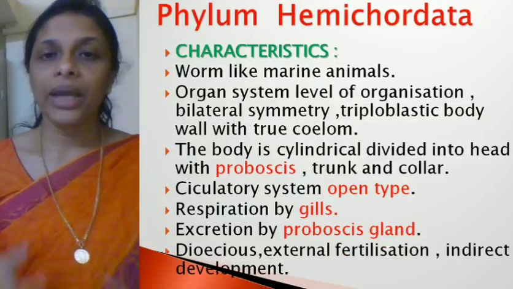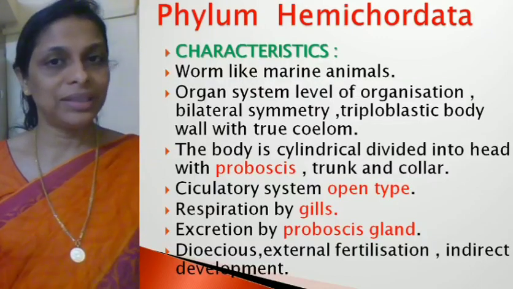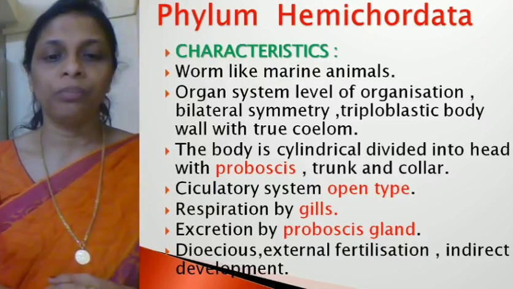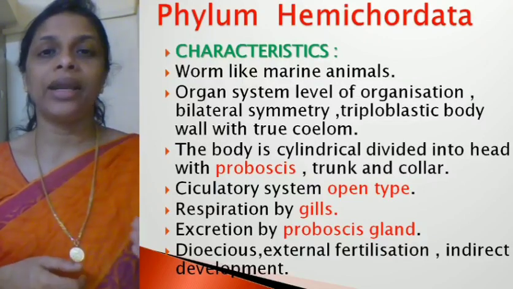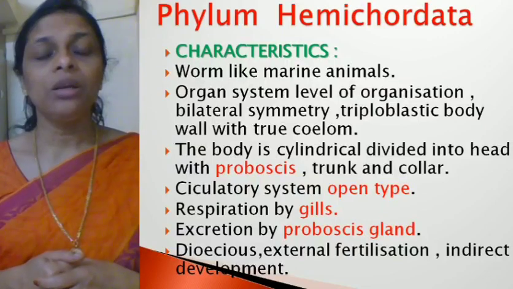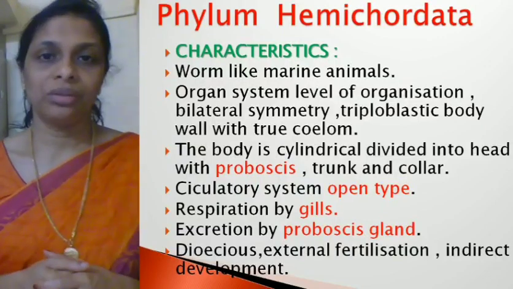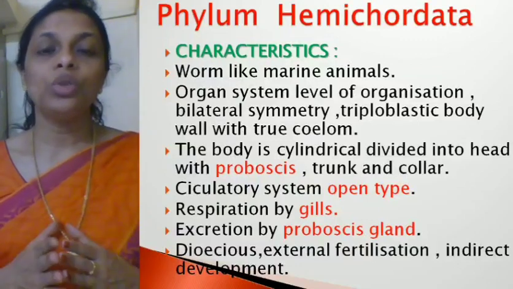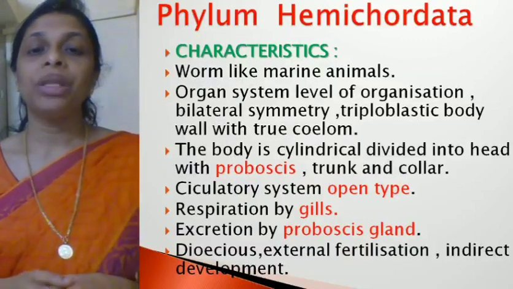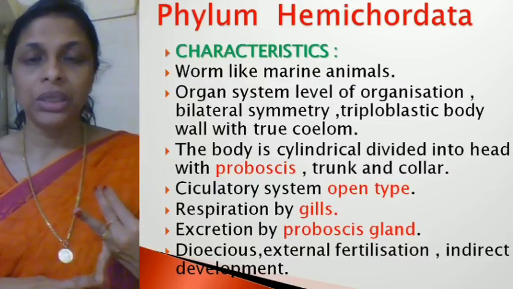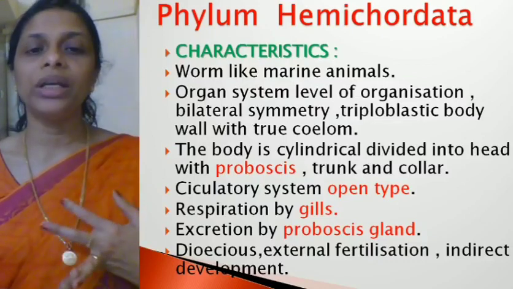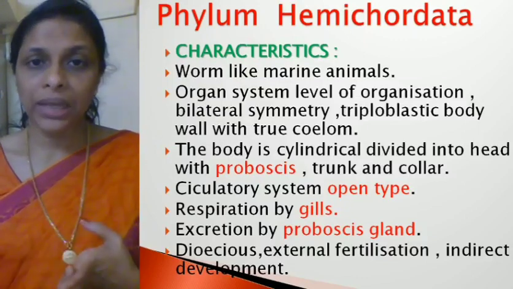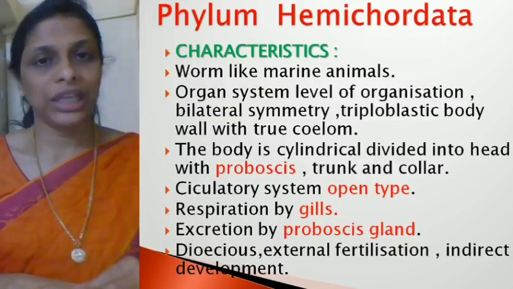Then they are dioecious, means males and females are separate. External fertilization. Fertilization takes place within the water, and they exhibit indirect development. Hope it's clear? Means larval stages are found. Hope it's clear. So that is all about phylum Hemichordata. So what are the characteristics? They are worm-like marine animals. They exhibit organ system level of organization. They exhibit bilateral symmetry. They are triploblastic, and they are true coelomates.